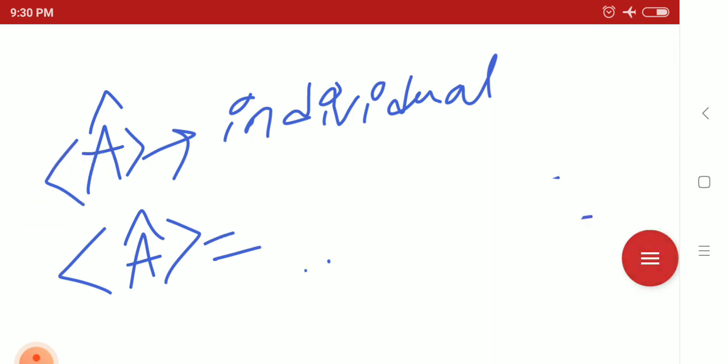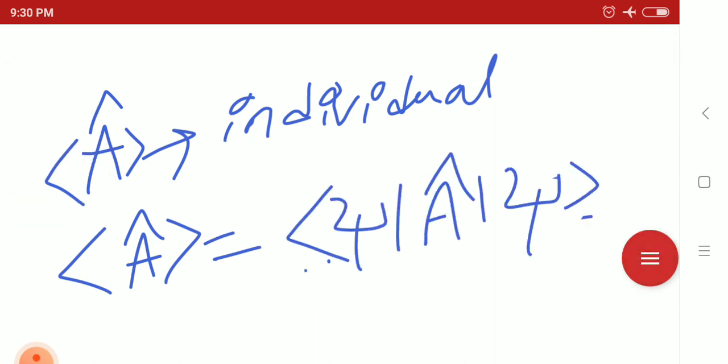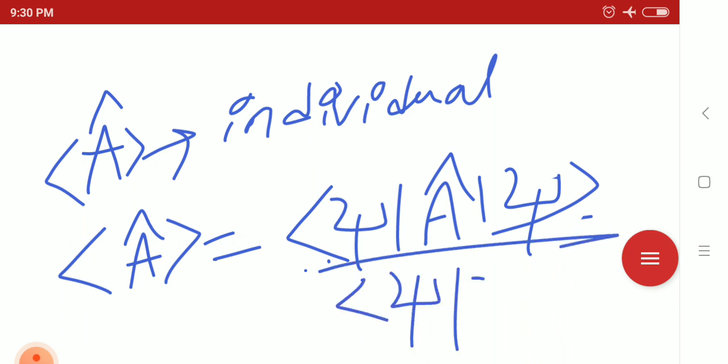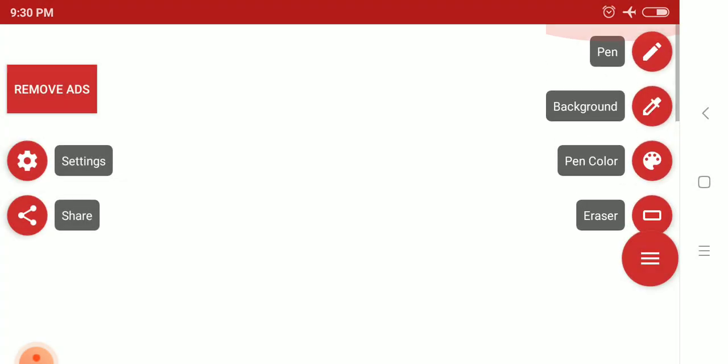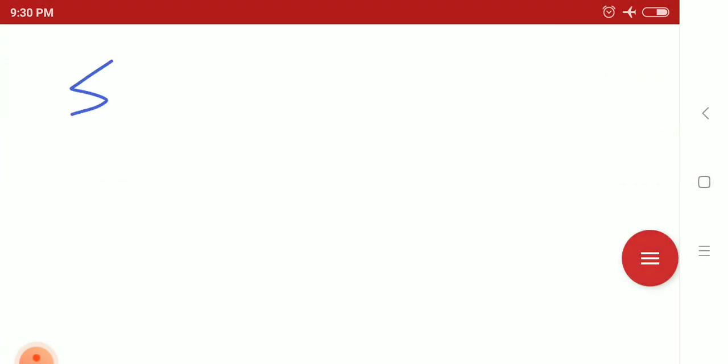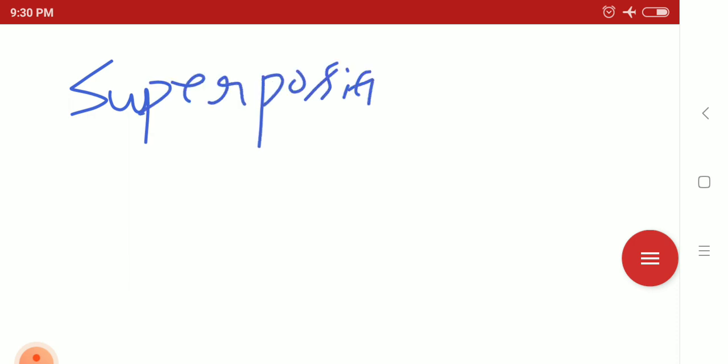In case of an individual state, it can be written as bra psi A ket psi divided by bra psi ket psi. So that is the case of an individual state, but in case of a superposition state, how can we write?